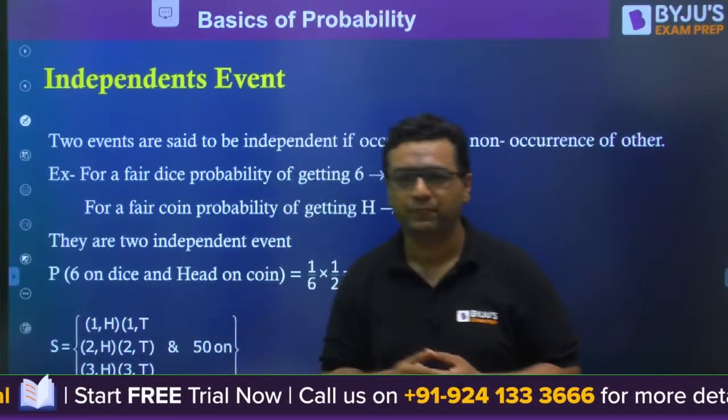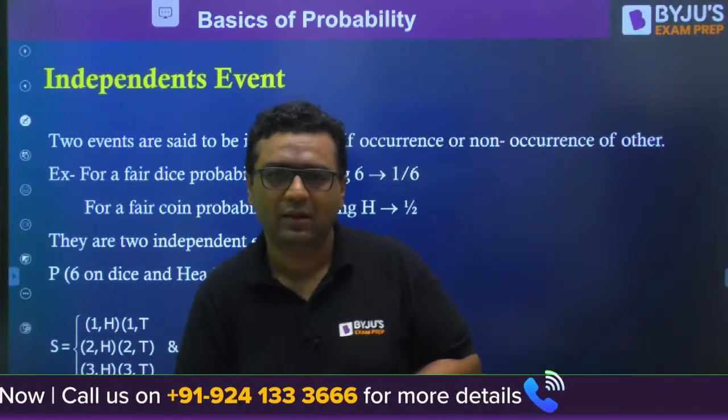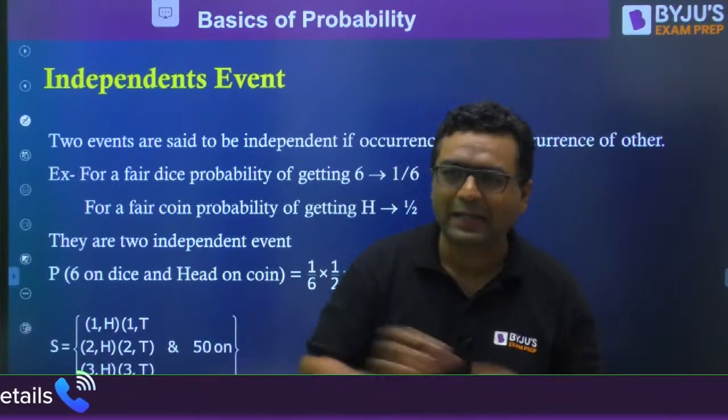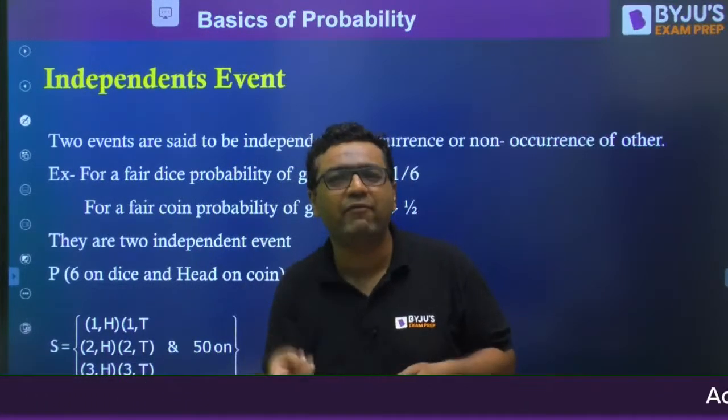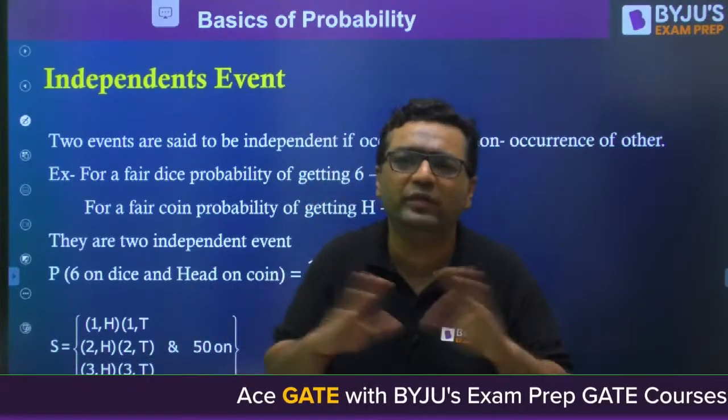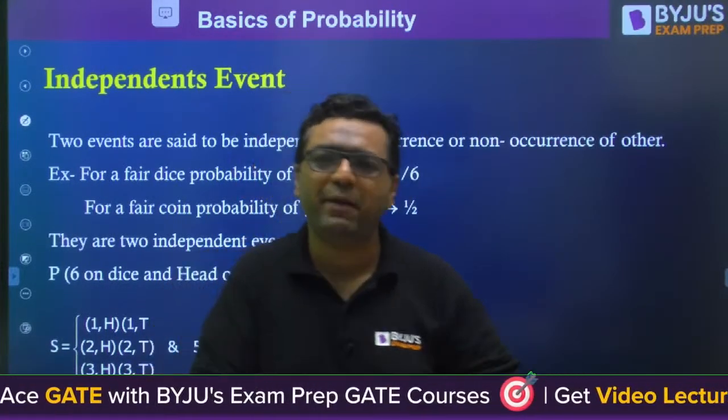If that person is throwing the dice in the Dwapar Yuga, and today you are tossing a coin in a cricket match, these two events have nothing to do with each other. They are said to be independent events.